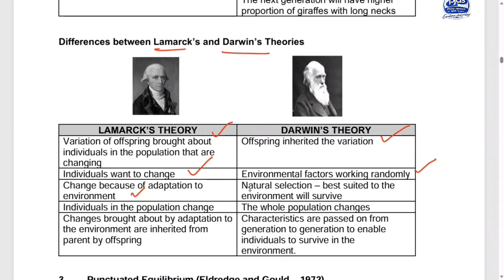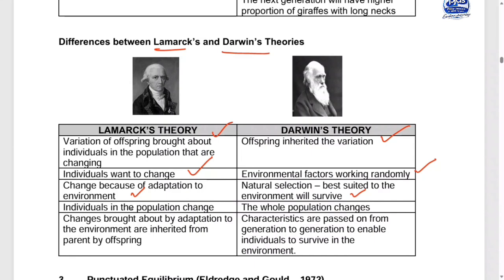So here Darwin says natural selection is the one: what is best suited to the environment will survive. It means the best suited to the environment will survive. Yes, because with natural selection, the ones that have favorable characteristics will be able to survive.